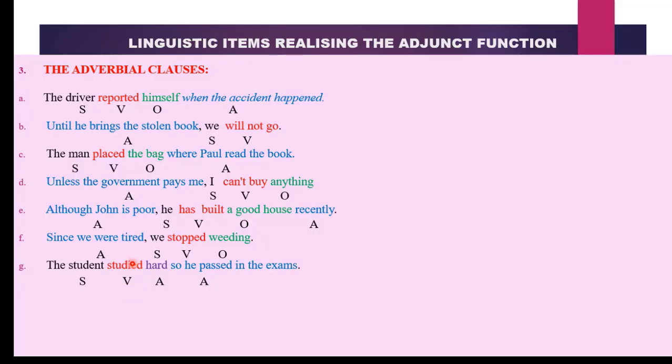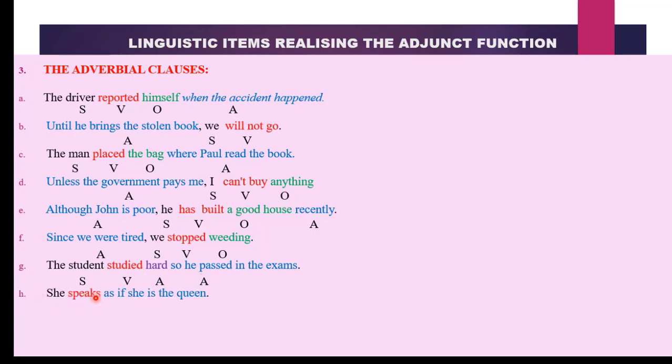Studied becomes our verb because it is the action. Hard becomes our adjunct because it is telling us how the person studied. But what about "so he passed the exams"? It is giving us information about the results of the action that took place. So the whole of this is a subordinate clause. It is an adverbial clause because it is giving us information about results. So it is an adverbial clause of results. All adverbial clauses of results like this one will function as an adjunct in a sentence. It gives us information about the results of an action.